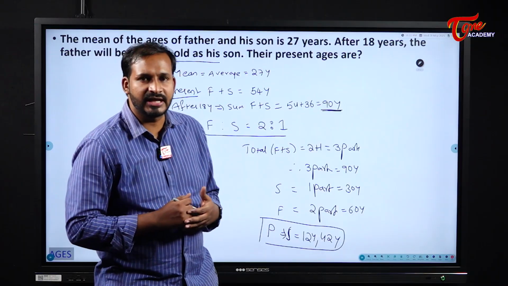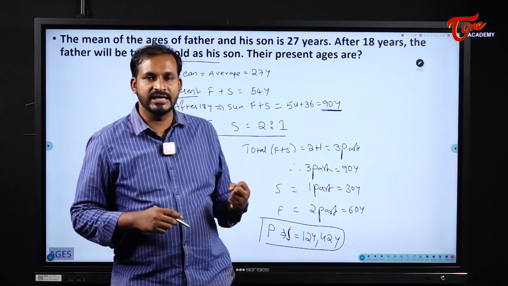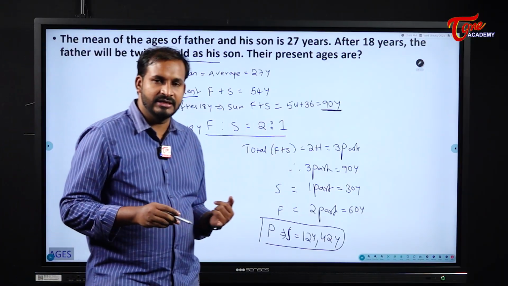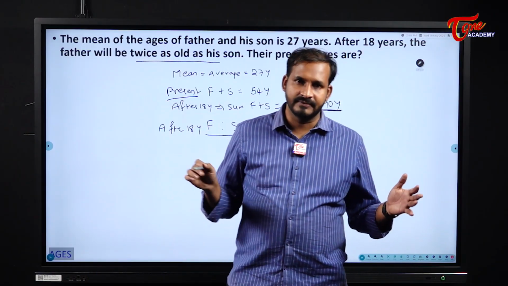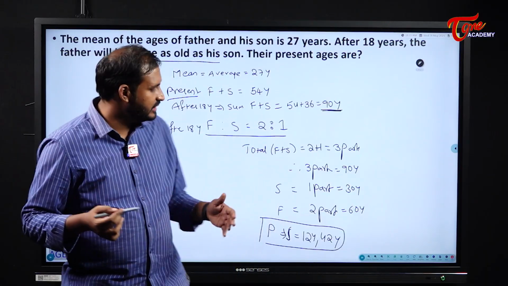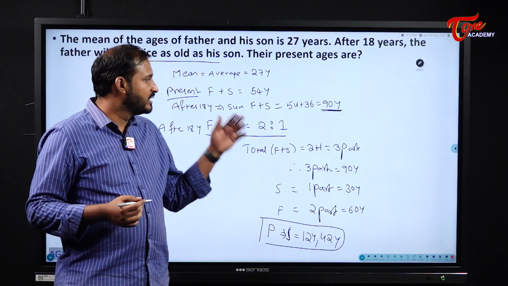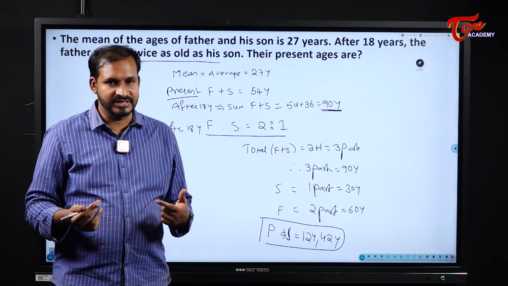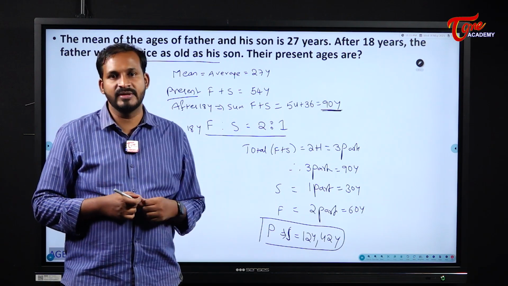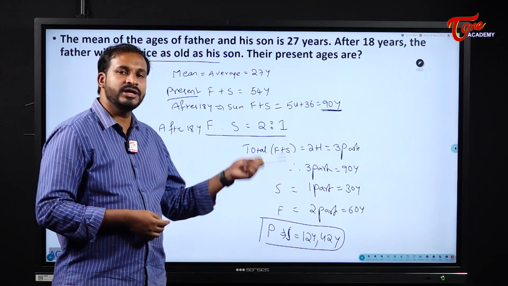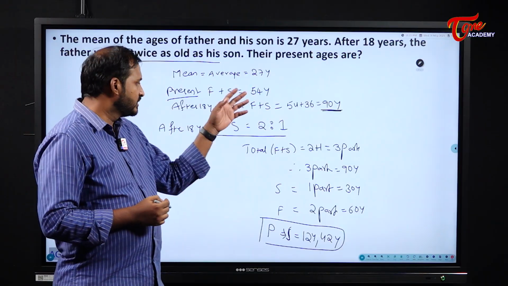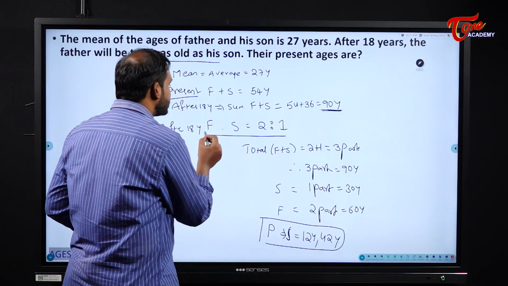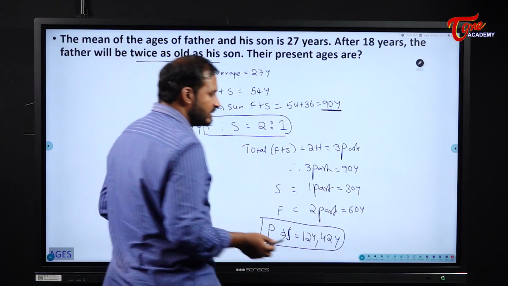See here students, it depends on the type of examination. If you are writing a preliminary examination, you will get a little bit easier questions. If you are writing a mains examination like RRB, bank POs, NABARD or any examination, if it is a preliminary level of examination, you can expect some easier questions. But if it is a mains level of examination, definitely these types of questions will be asked, relating 2 to 3 concepts. Okay, understood. So this is the procedure for us to get the answer. Writing these relations is very, very important, students. Okay, next problem.